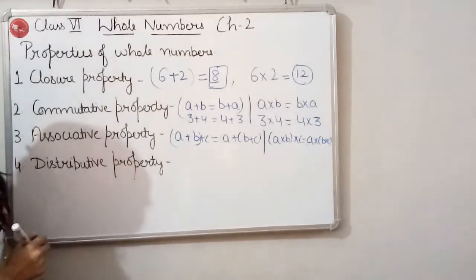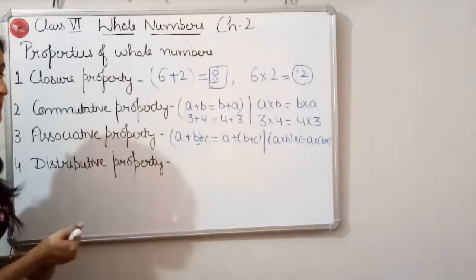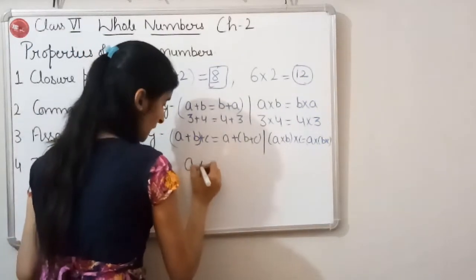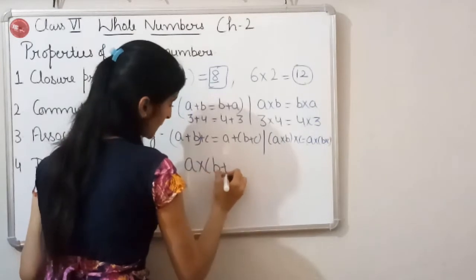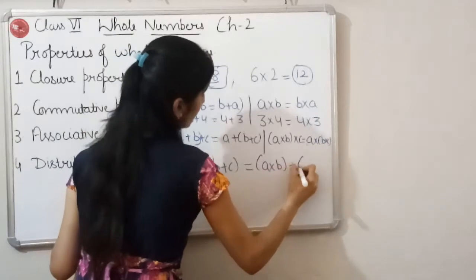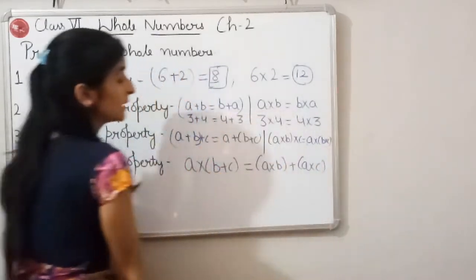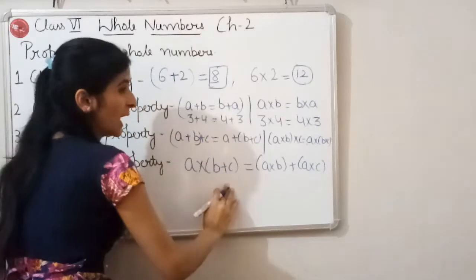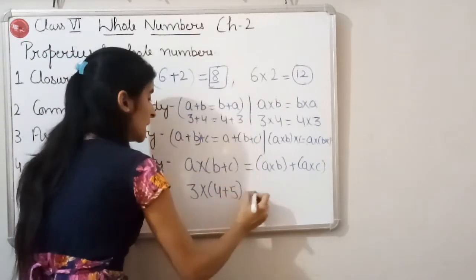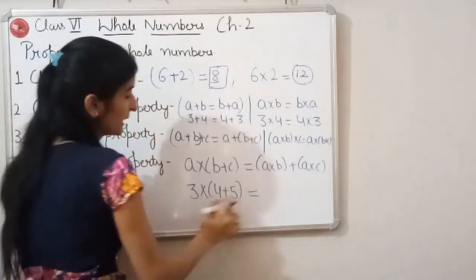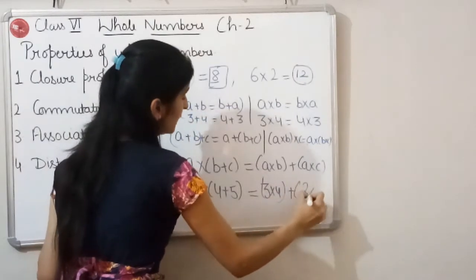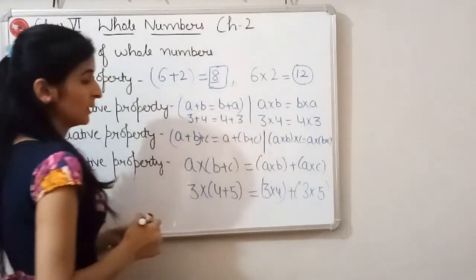Next is distributive property. We have recently done distributive property questions. And what is the distributive property? A multiplied by B plus C is equal to A multiplied by B plus A multiplied by C. It means if you have three whole numbers, 3 multiplied by 4 plus 5, then that will be equal to 3 multiplied by 4 plus 3 multiplied by 5.